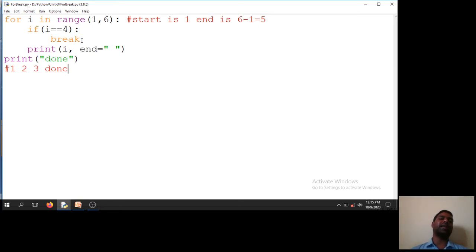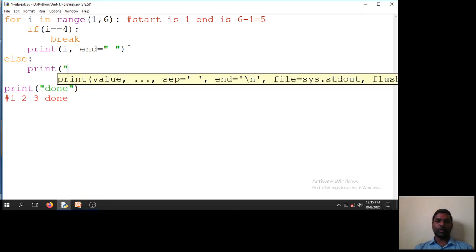You can use a break with else. Whenever you use else with break, else will get ignored. If there is no break, then else will get executed. Else, print, I need to write else here. Print else block.